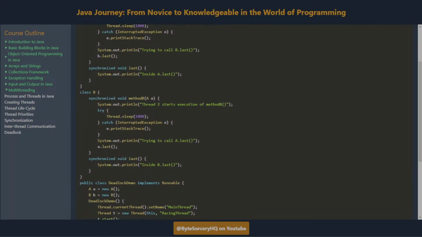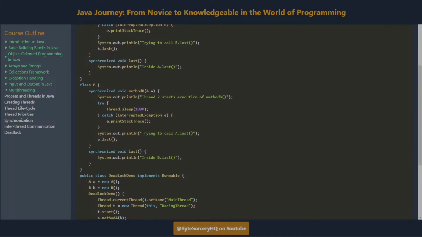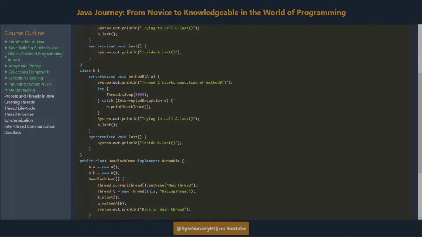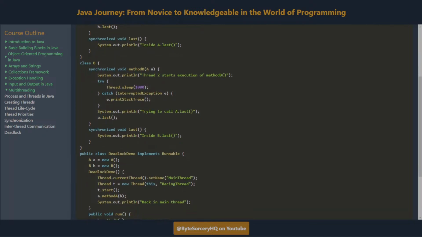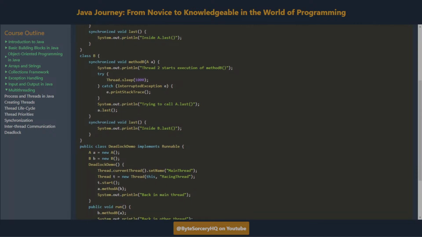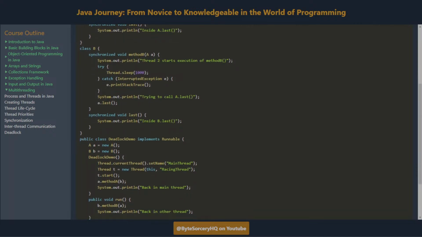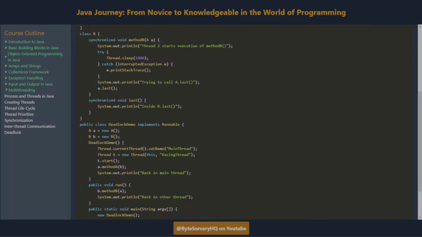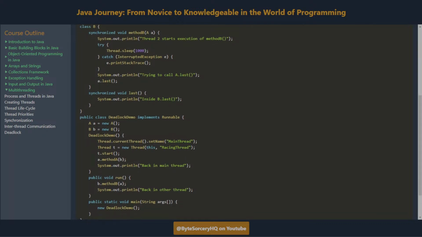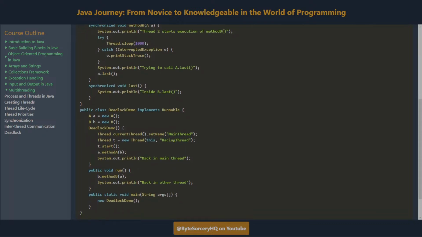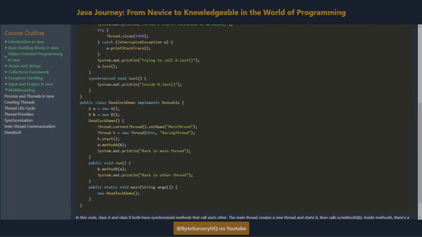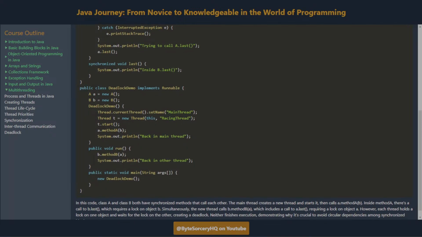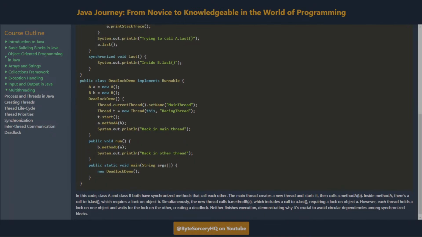In this code, Class A and Class B both have synchronized methods that call each other. The main thread creates a new thread and starts it, then calls a.methodAB. Inside methodA, there's a call to b.last, which requires a lock on object B. Simultaneously, the new thread calls b.methodBA, which includes a call to a.last, requiring a lock on object A. However, each thread holds a lock on one object and waits for the lock on the other, creating a deadlock. Neither finishes execution, demonstrating why it's crucial to avoid circular dependencies among synchronized blocks.